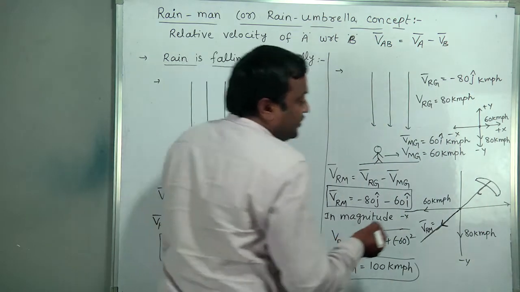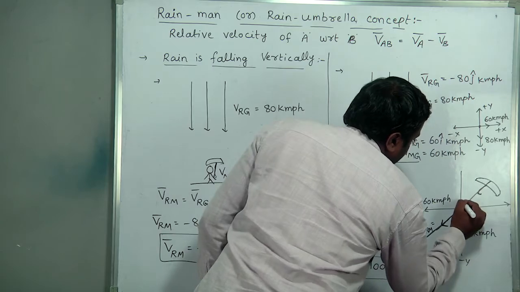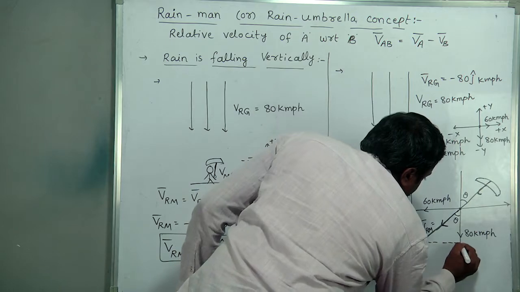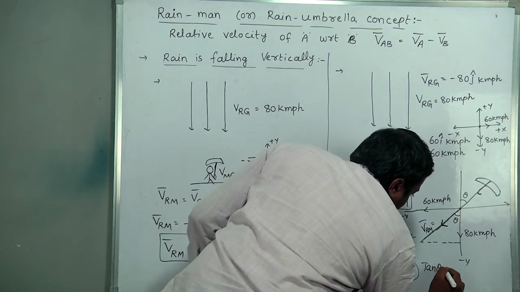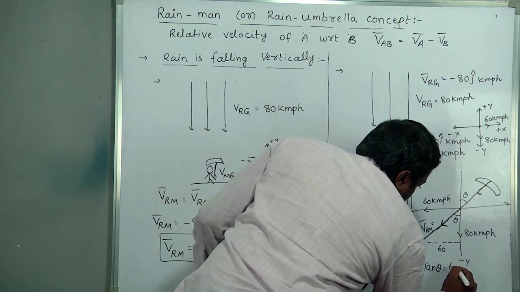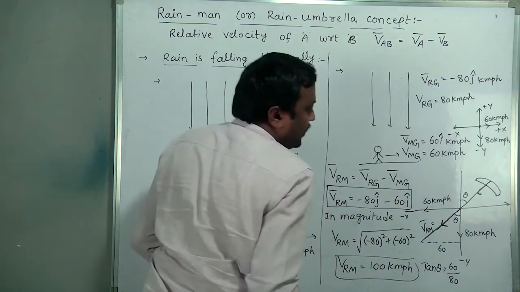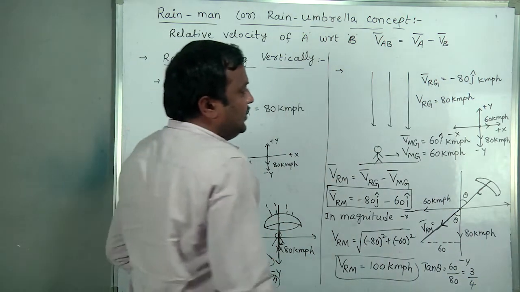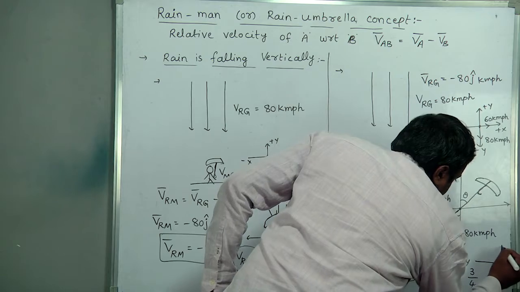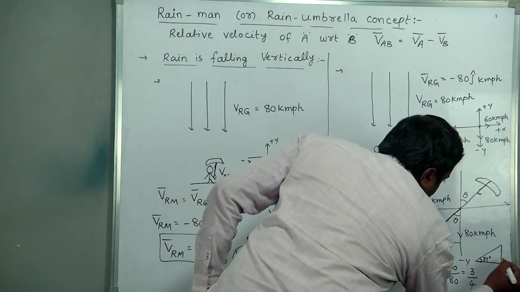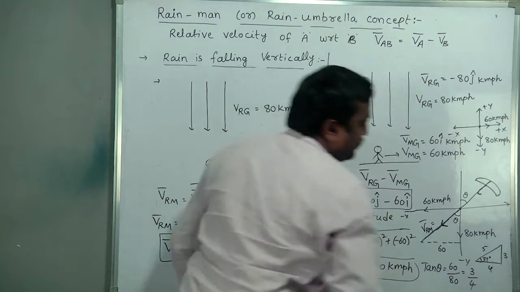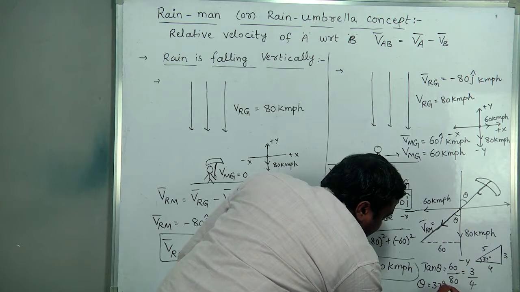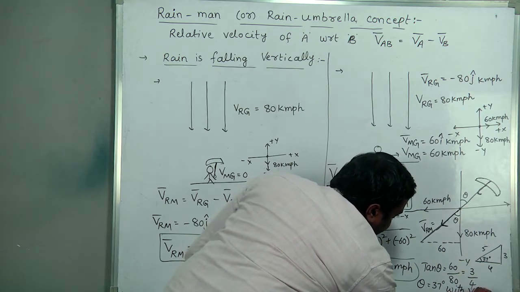So with the vertical, how much angle? If we consider this is theta, this one is also theta. With the vertical, how should we find that angle? See, by extending this, tan theta is equal to opposite 60 by adjacent 80. Then what we get is 3 by 4. Tan theta 3 by 4 is the famous triangle. If it is 37 degree, it will be 3, 4, 5. Then tan theta equal to 3 by 4 means theta is 37 degree with the vertical.